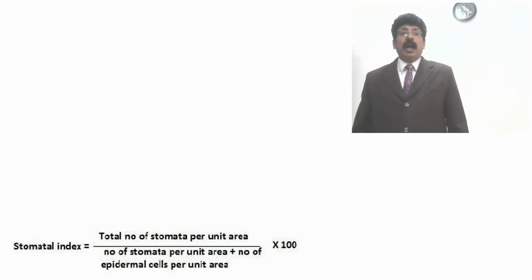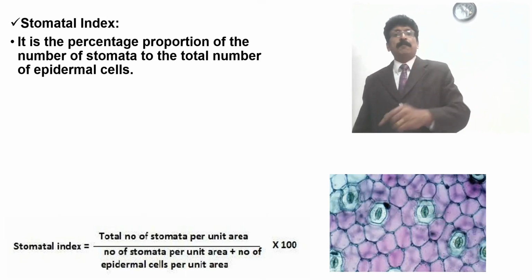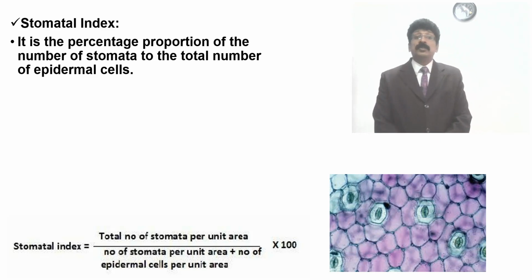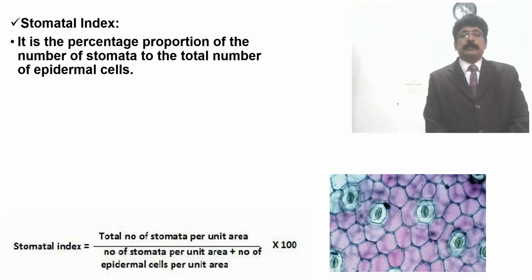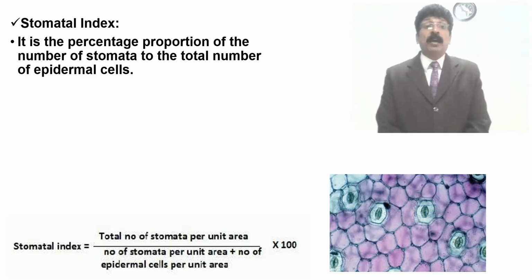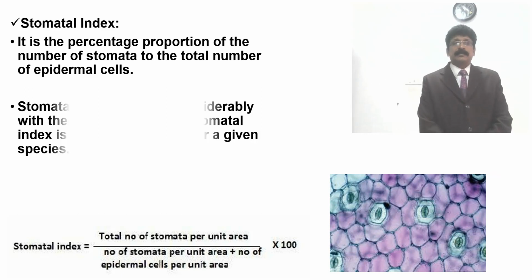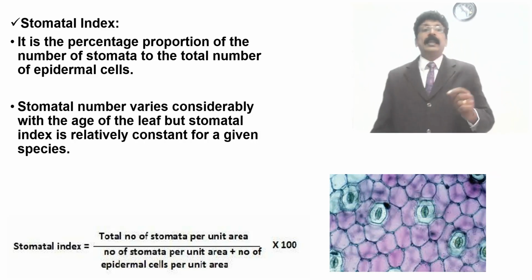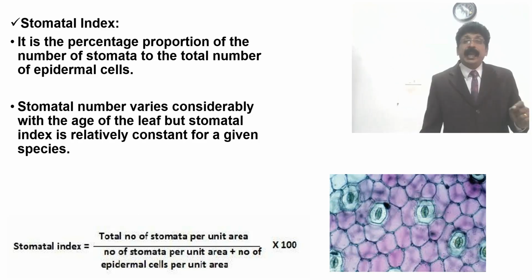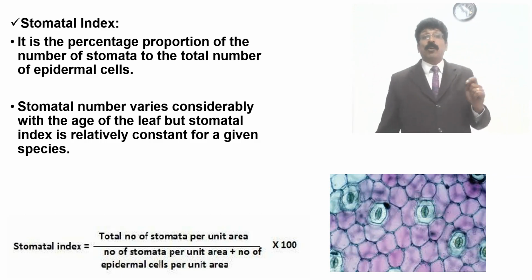And next one is stomatal index. Stomatal index is the percentage proportion of the number of stomata to the total number of epidermal cells. Stomatal number varies considerably with the age of the leaf, but the stomatal index is relatively constant for a given species.